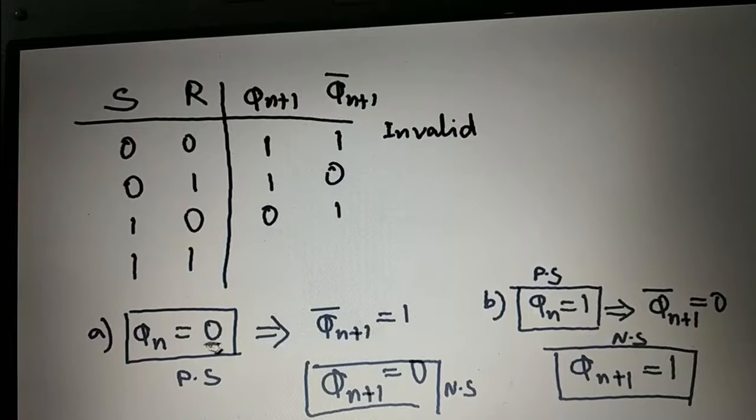So when Qn is 0, you are getting Qn plus 1 as 0. When Qn is 1, you are getting Qn plus 1 as 1. So that means this is Qn and this is Qn bar. Right? So this is acting as a memory. This is the truth table of SR latch, and this is all about SR latch.